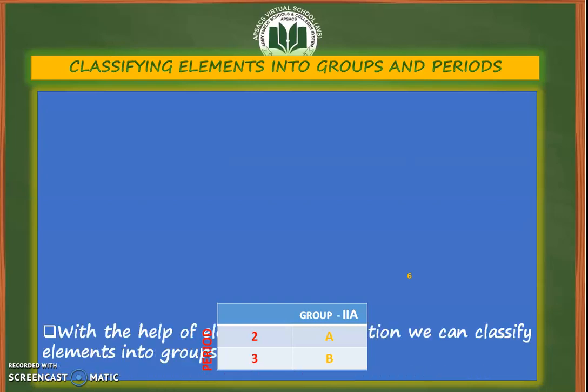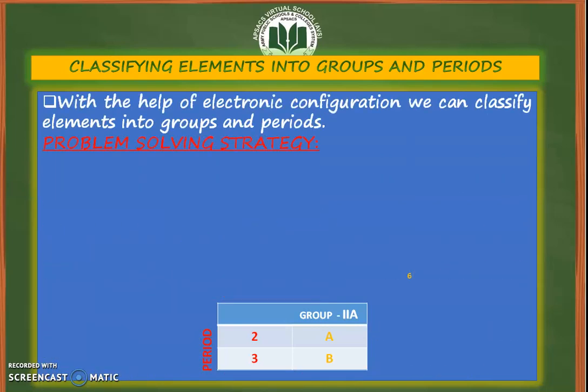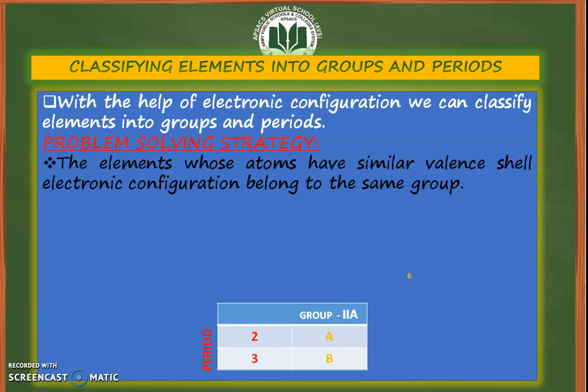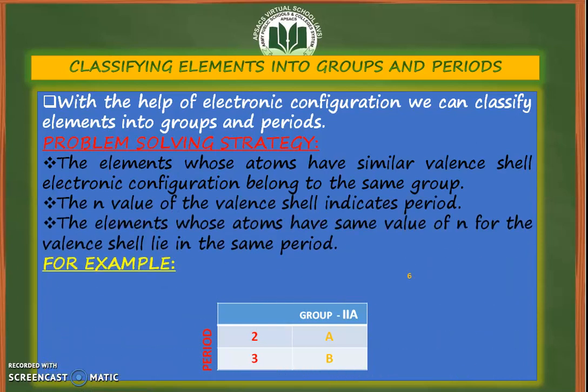Next, we are going to classify elements into groups and periods. With the help of electronic configuration, we can classify elements into groups and periods. Now, what is the problem solving strategy for that? You need to remember that the elements whose atoms have similar valence shell electronic configuration belong to the same group. And as we have already discussed, the nth value of valence shell indicates the period number. Elements whose atoms have the same value of n for the valence shell must lie in the same period.